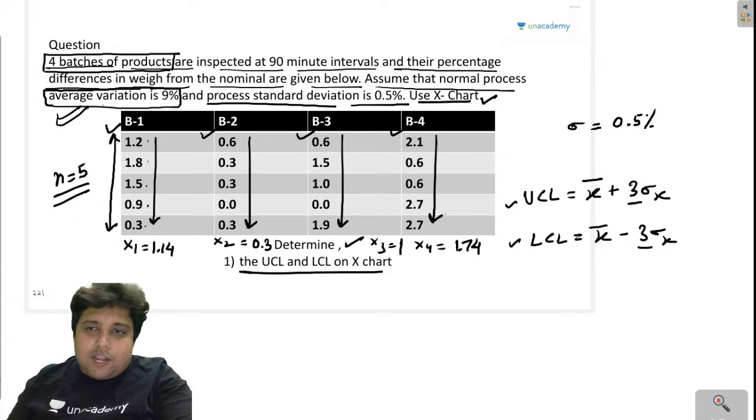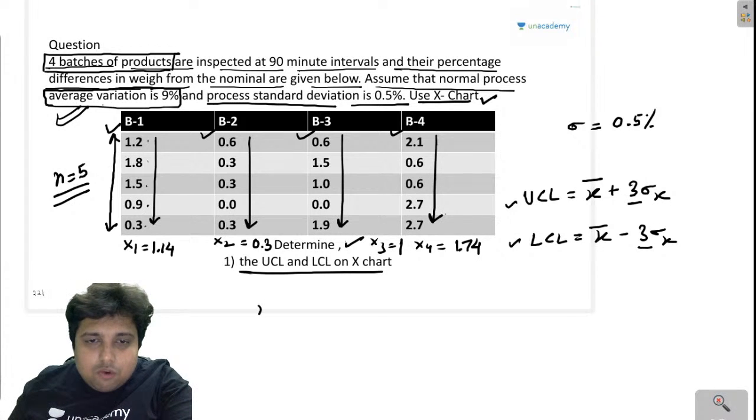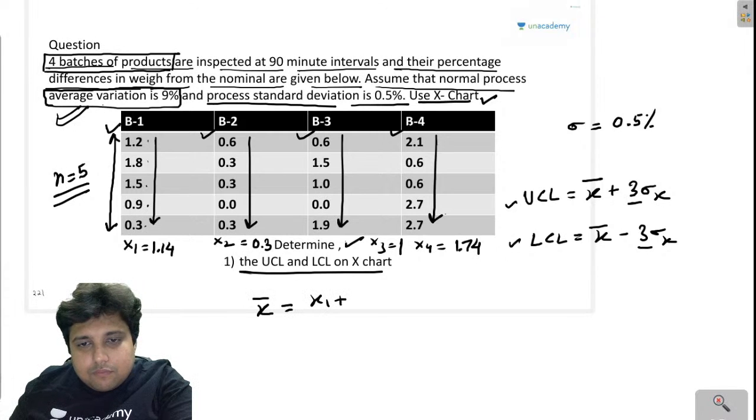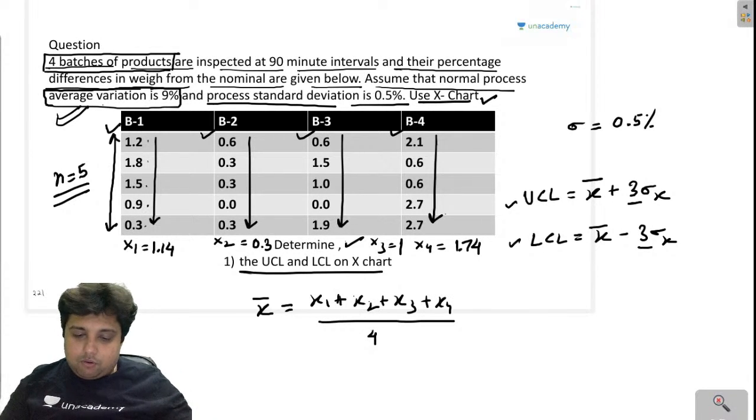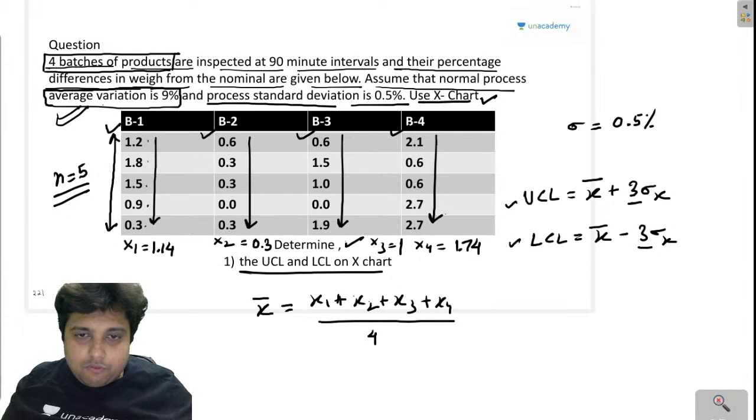So I have simply taken the averages of these values. Right? Now if I want to find the value of X bar, I can use x1 plus x2 plus x3 plus x4 divided by 4. So this will be 1.14 plus 0.3 plus 1 plus 1.74 divided by 4, my friends, which is coming out as 1.045.